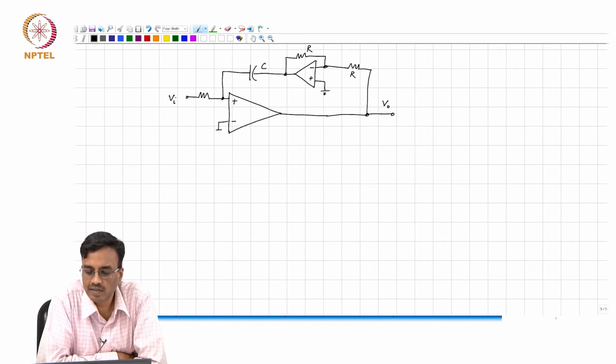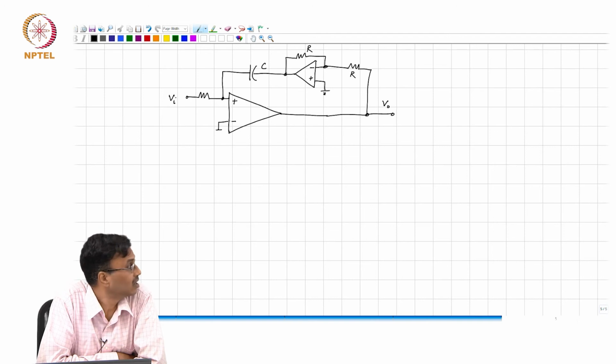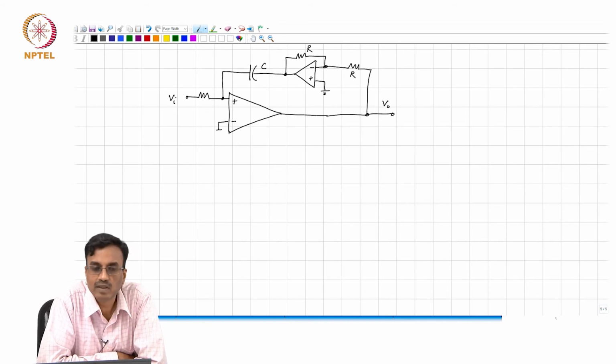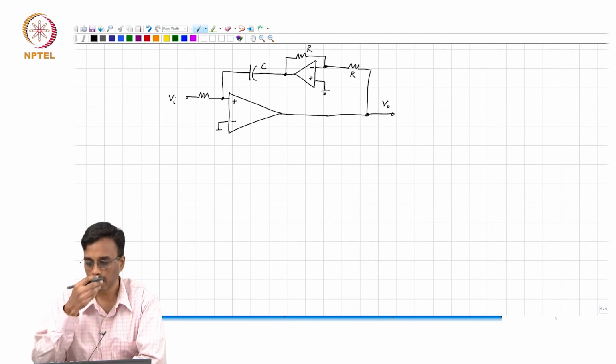So, this also is an inverting integrator, a non-inverting integrator if the op amps are ideal. But when the op amps are real, there is no reason to believe that this will give you the same transfer function as the earlier one, right. And it turns out, and I will give you the intuition behind that, that this gives you an integrated transfer function which has got some interesting property.